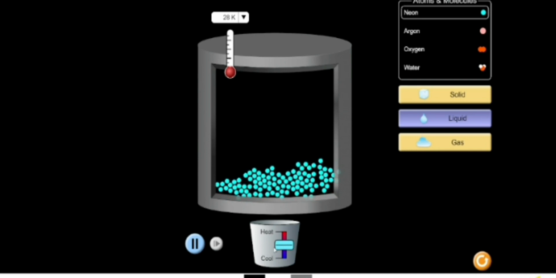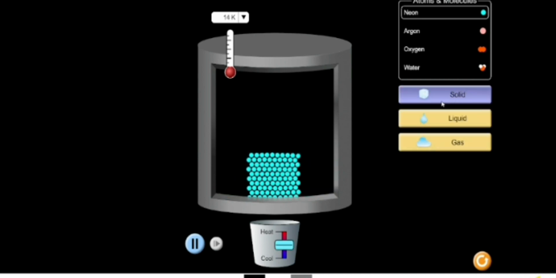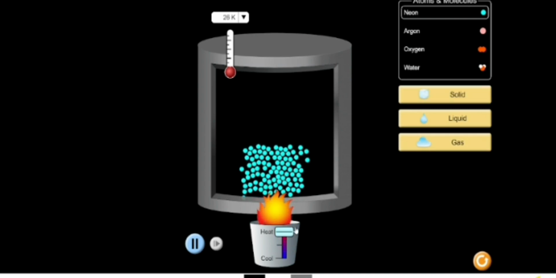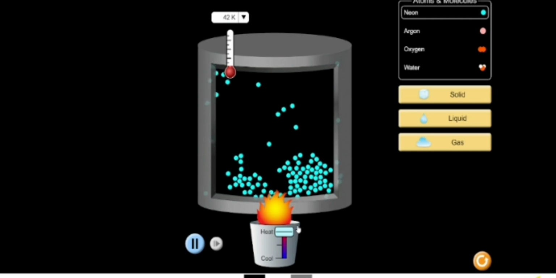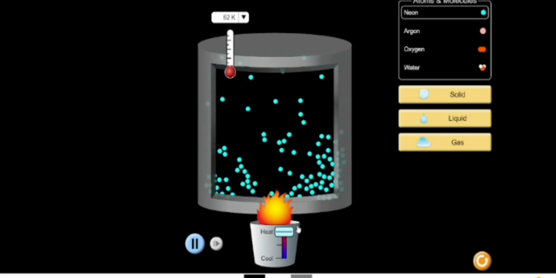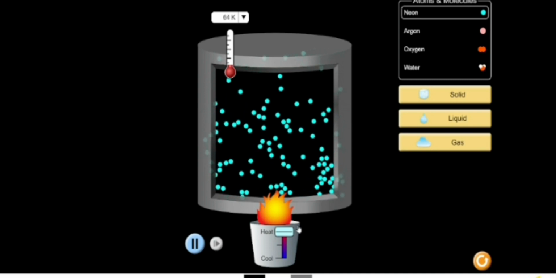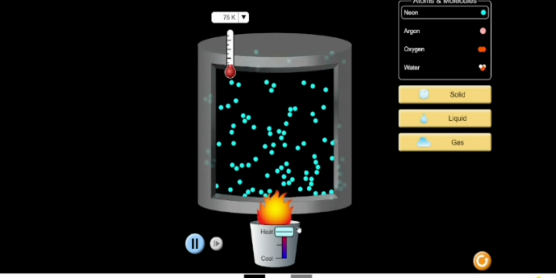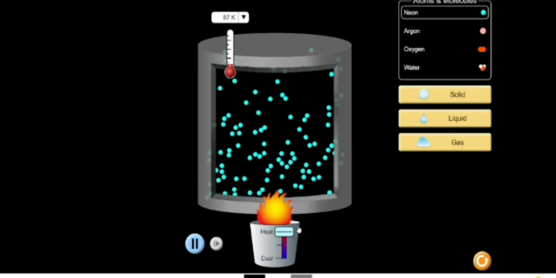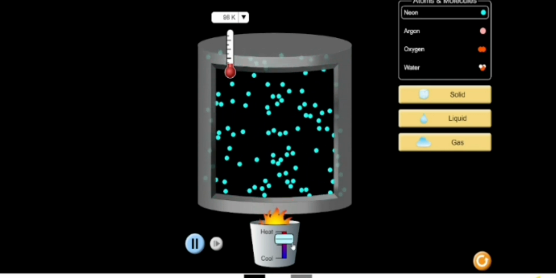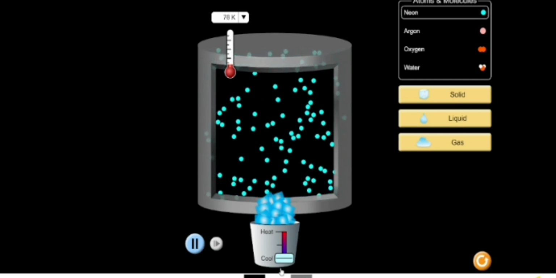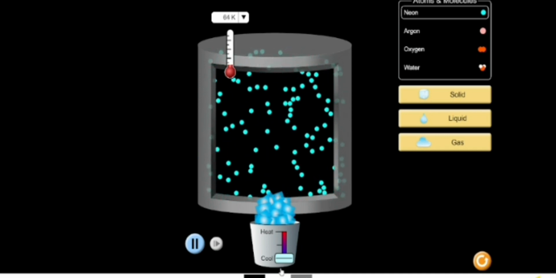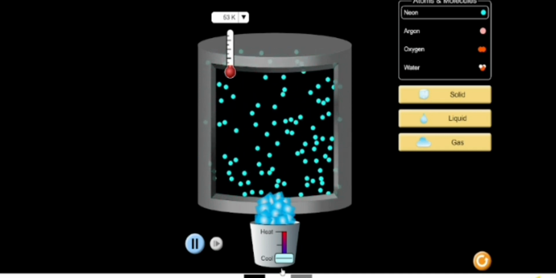It's always the same. If we start the neon as a solid, when we add heat, it will become liquid, and at last it will become gas. And also, if it's a gas, when we add cool to it, it will become liquid, then it will get back and become solid.